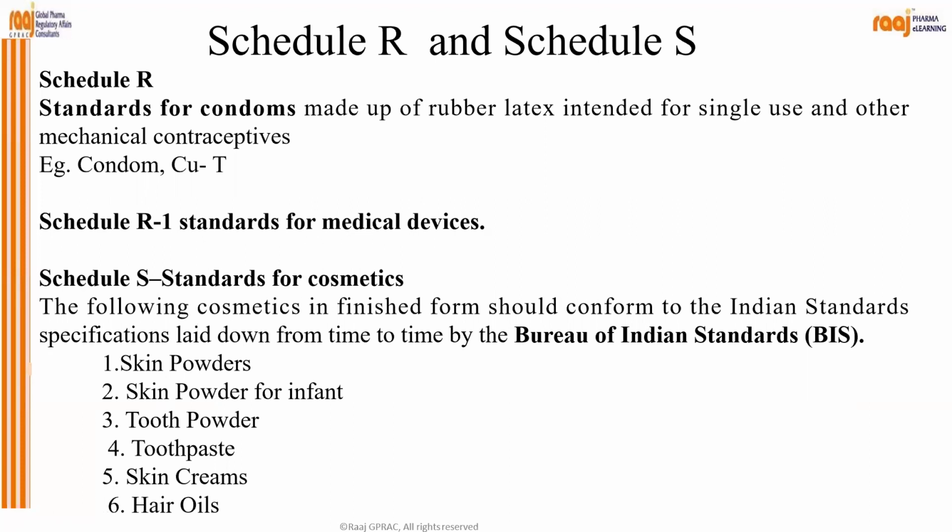So the following cosmetic finished forms should conform to the Indian standard like BIS, Bureau of Indian Standards. So certain skin powder for infant, tooth powder, toothpaste, skin creams, hair oils. These are all products that are regulated under this standard. Okay.